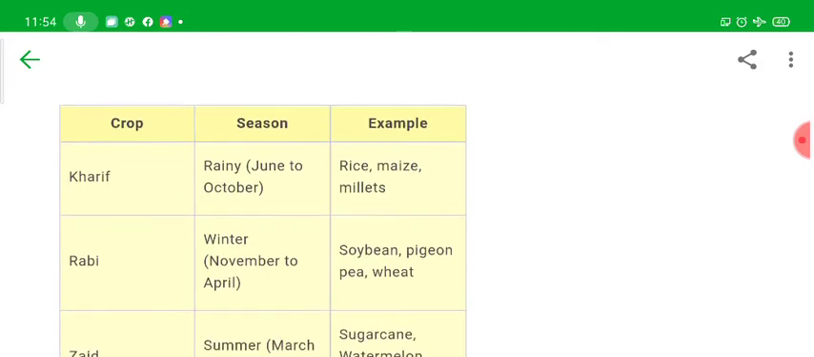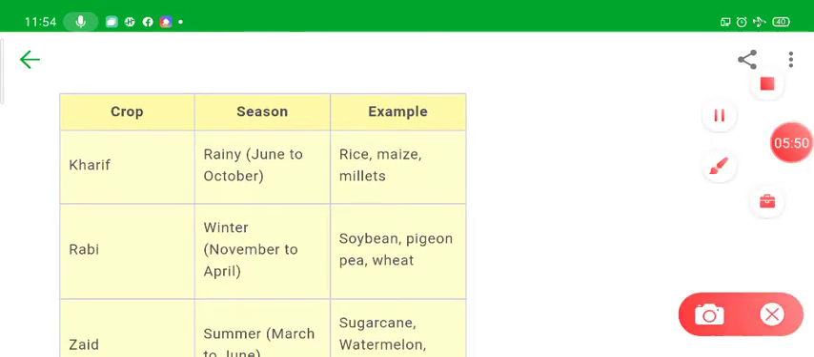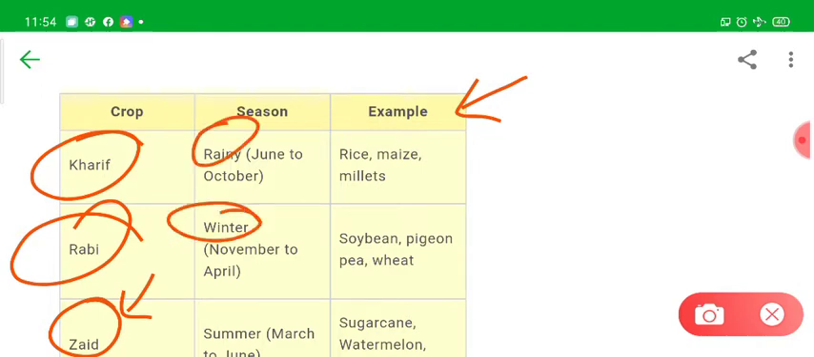Now another categorization of crops is given here, that is the categorization of crops on the basis of the season in which they are growing. For example, kharif crop, rabi crop, and zaid. However, this one is not given in the NCERT book, so we will learn about the kharif and rabi crops. Kharif crops are generally grown in rainy seasons, and rabi crops are grown in winter seasons. In class 8th also we have discussed them.